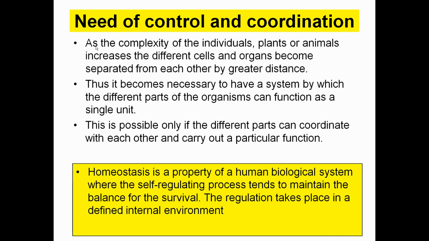It refers to the maintenance of a constant temperature, osmotic balance, and supply of various nutrients. So this needs to be at a constant level to achieve all the physiological activity in a coordinated manner.